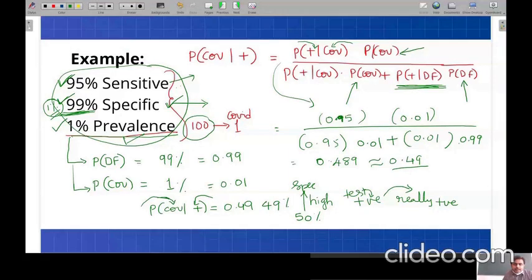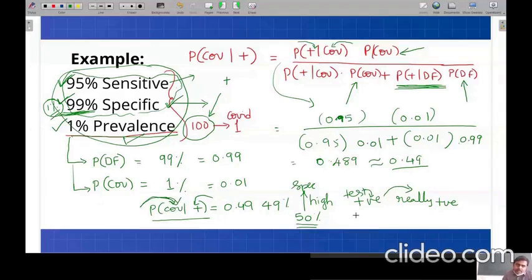Am I right? And why? I have a question. Even though these tests are having high values of specificity and sensitivity, why is it that for a person being tested positive, whether he is having COVID or not is giving only 50%? Why is it not around 90% and so on?